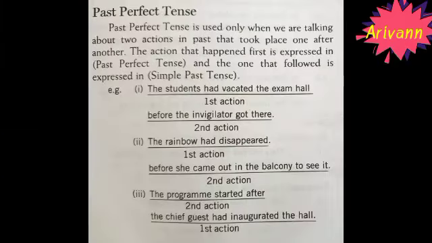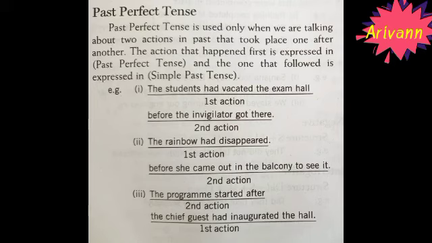Next one is past perfect tense. Past perfect tense is used only when we are talking about two actions in past that took place one after another. The action that happened first is expressed in past perfect tense and the one that followed is expressed in simple past tense. Look at the example number 1.